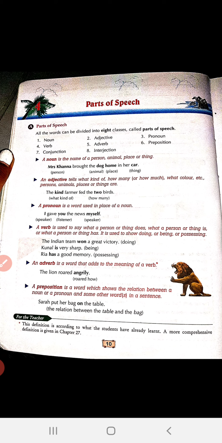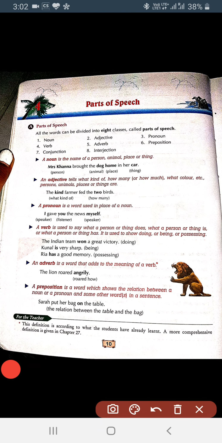For example, you can see in your book, a kind farmer fed the two birds. What kind of farmer is it? The farmer is kind. So the word kind is describing the farmer. And how many birds?